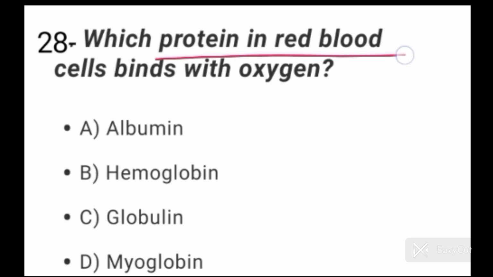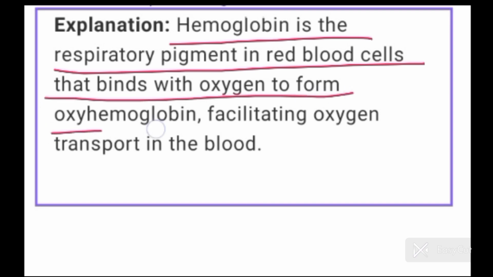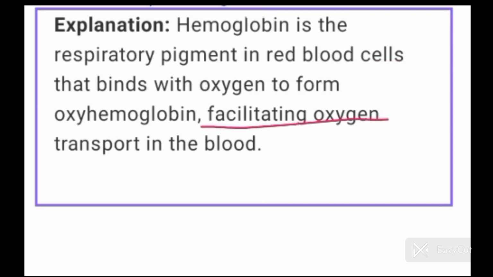Question number 28. Which protein in red blood cells binds with oxygen? Option B, hemoglobin is the correct option for question number 28 because hemoglobin protein in red blood cells binds with oxygen. So hemoglobin is the respiratory pigment in red blood cells that binds with oxygen to form oxyhemoglobin, facilitating oxygen transport in the blood. Hemoglobin respiratory pigment है, कहाँ प्रेजेंट होता है?